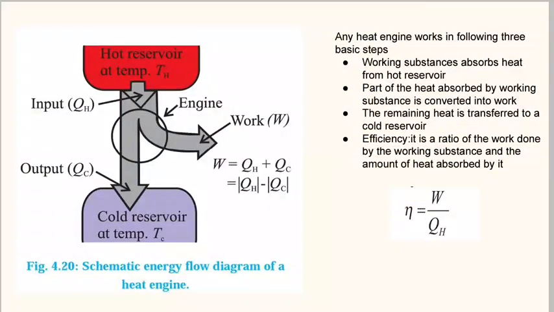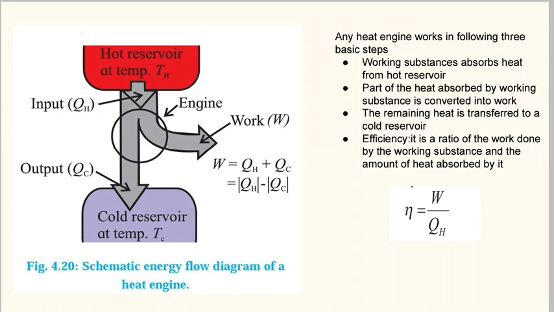Now how will we represent it by an energy flow diagram? If you can see here in red, there is a hot reservoir at temperature TH. This is a hot reservoir at temperature TH, meaning that even if you take a large amount of heat from it, its temperature will remain the same. The cold reservoir at temperature TC will still remain at its lower temperature, even if you give a lot of heat to it.